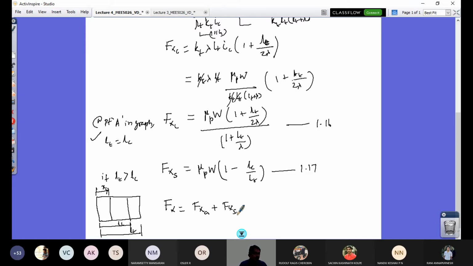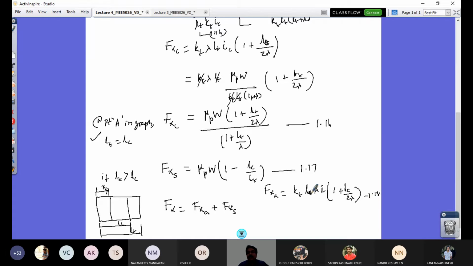So how do I get that? What is my Fx in the adhesion zone? That is KT LT, or the adhesion zone means LC till LC. So LC lambda I into 1 plus LC by 2 lambda. So that's my equation 18.